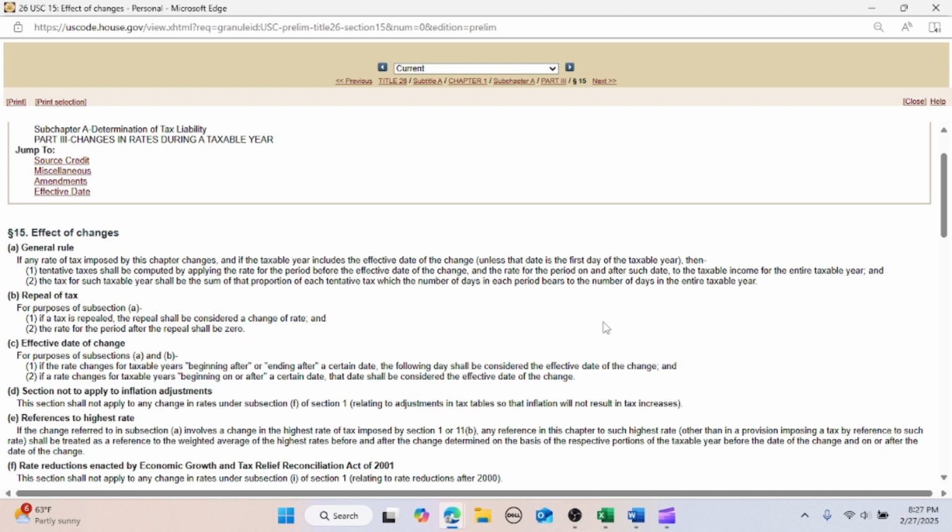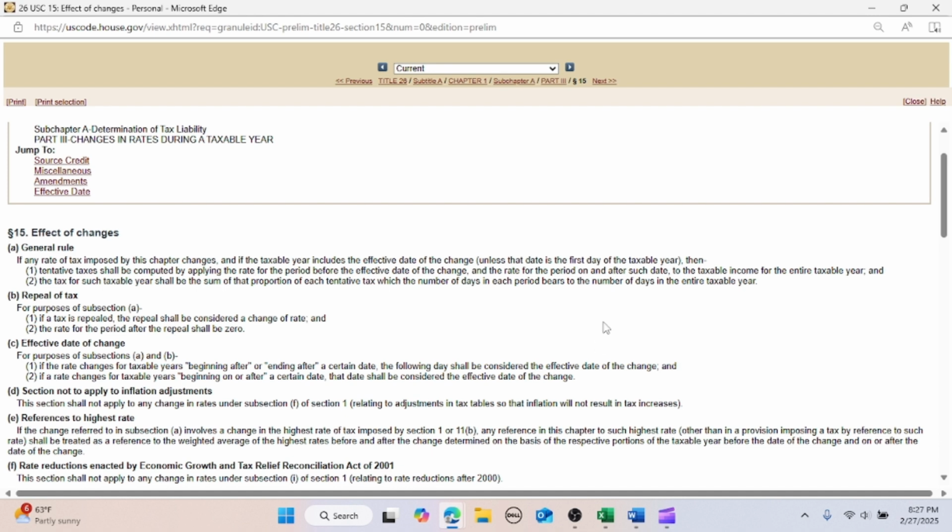Subsection D, Section not to apply to inflation adjustments. This section shall not apply to any change in rates under subsection F of section 1 relating to adjustments in tax tables so that inflation will not result in tax increases. Subsection E, References to highest rate.